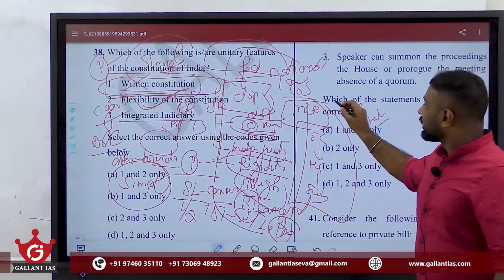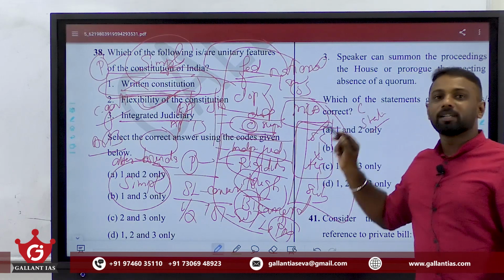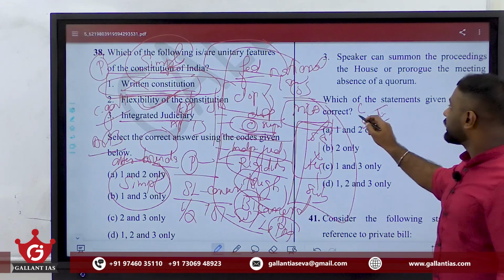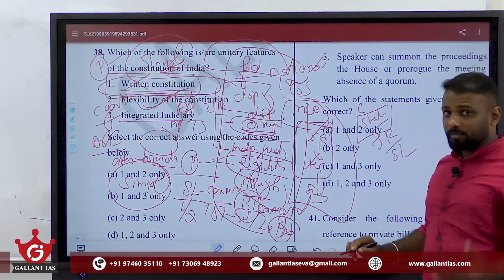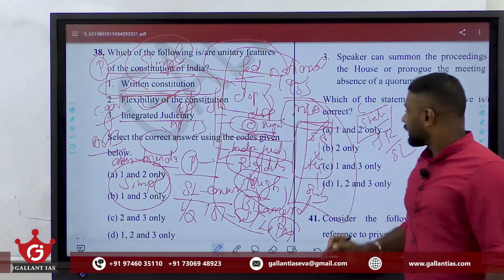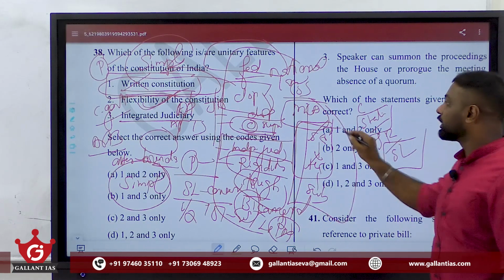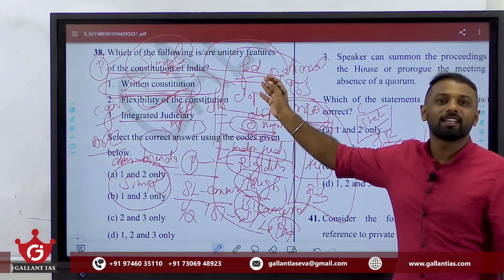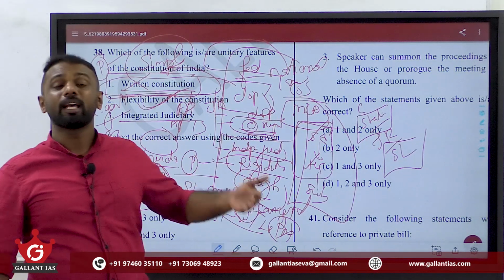But see, regarding appointment to the Supreme Court as well as High Court, the appointment is made by the center and they are removed by the center. But they also enforce state laws. They also judicially review all those state laws. So even though the state laws are reviewed and enforced by the High Court as well as Supreme Court, the state has no role regarding the appointment or control of this judiciary. The power lies with the center, showing a unitary feature. So through this integrated judiciary mechanism, we have a unitary feature.